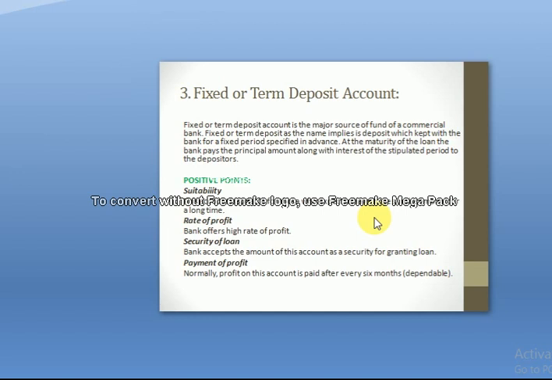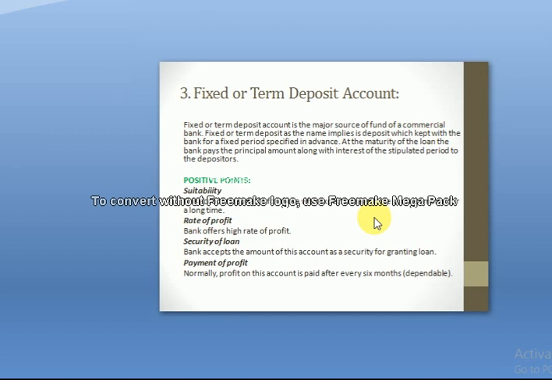Fixed deposits, as the name indicates, are term deposits. In this account, the account holders fix a specific sum of money for a specific period of time at a high interest rate. So this is a major source of funds for commercial banks, because most investors want more returns.